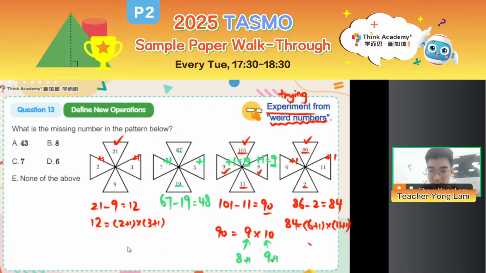Something plus 1 times 5 plus 1 is equal to 48. So 5 plus 1 is 6, right? I want something plus 1 times 6 to be equal to 48. That means this something plus 1 must be 8.